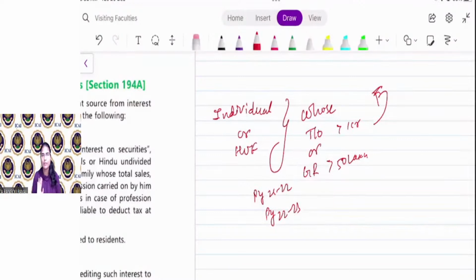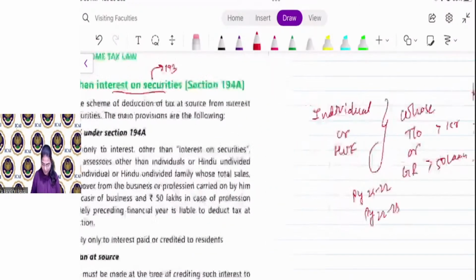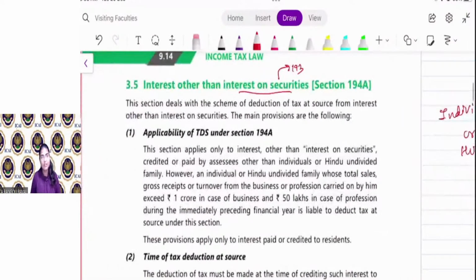Same, if you are a professional, then you have to check whether in last year the gross receipt of the individual is more than 50 lakh. If yes, then in current year he is required to deduct tax on interest other than interest on security. If no, then he is not required to deduct tax. Everyone clear with this? This is only and only for individual and HUF as a payer.